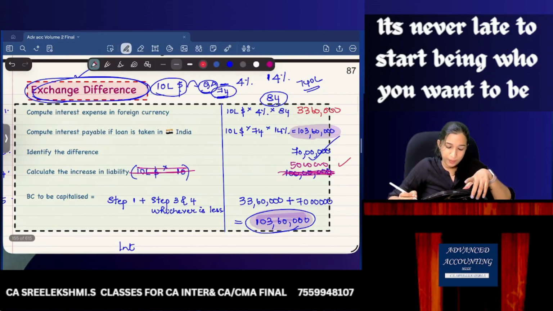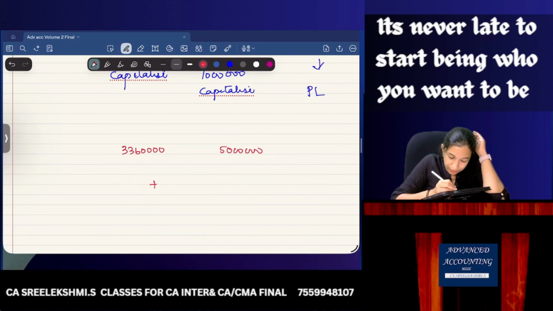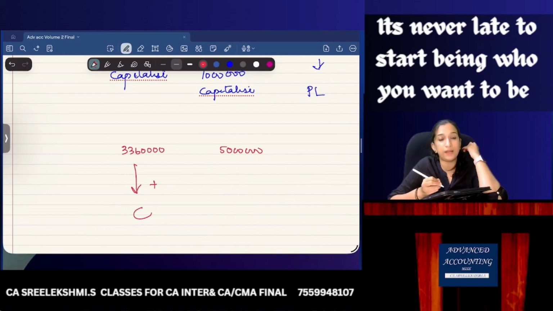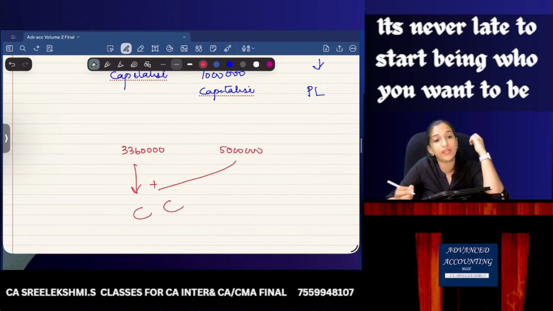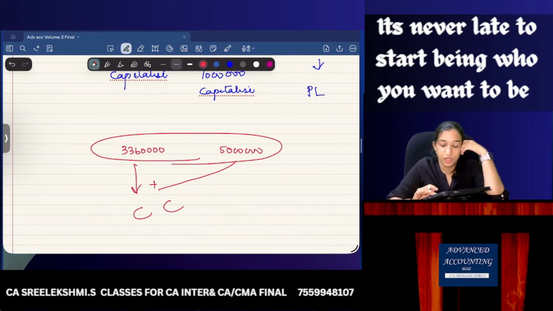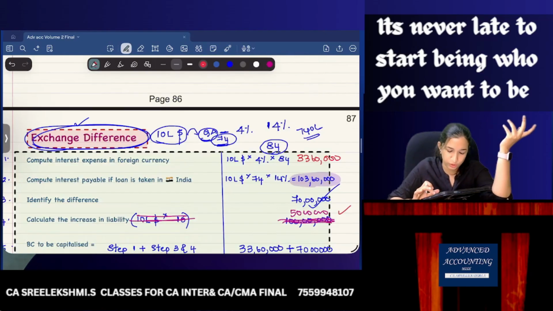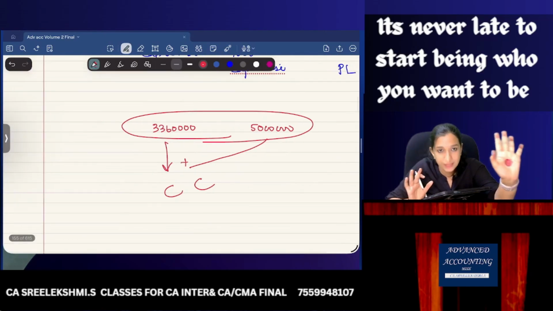Your actual expenses are 33 lakh 60,000 interest and 50 lakhs increase in liability, then you can capitalize. 33 lakh 60,000 also capitalize. 50 lakhs also you can capitalize, because what you totally incur is only 83 lakh 60,000, which is lesser than 1 crore 3 lakh 60,000. So you capitalize both.